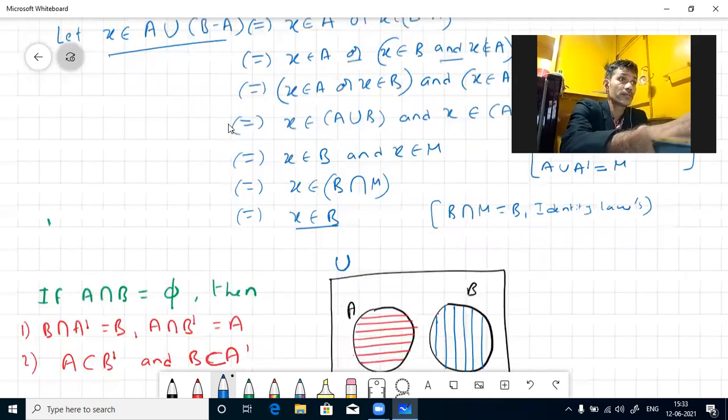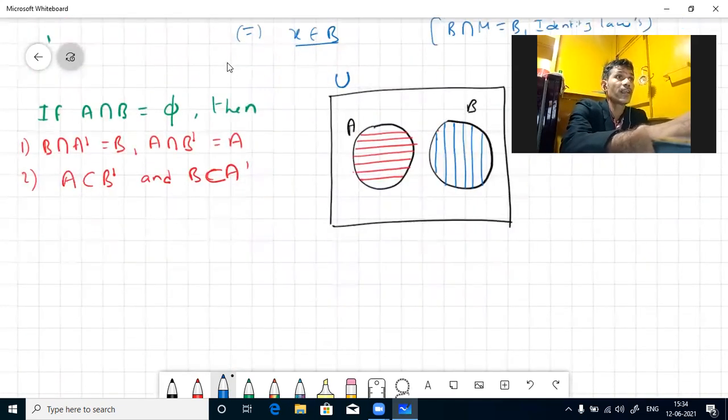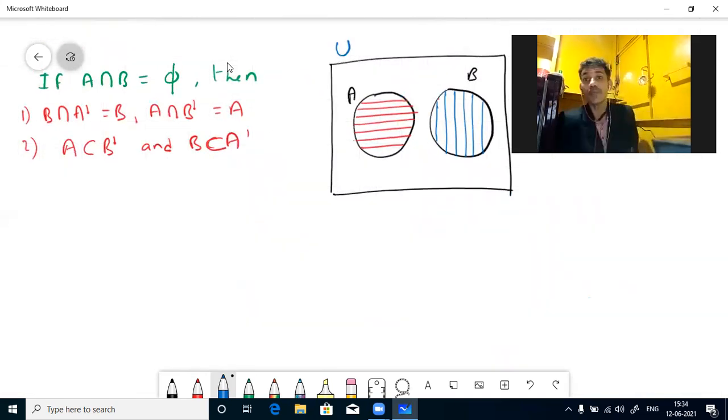When A is a subset of B, all these results will hold good. Next, see, A intersection B is phi. That means A and B are disjoint sets. They will not have any common elements. Then B intersection A complement will be B. And A intersection B complement is A. One result we will prove. So, let us prove this.